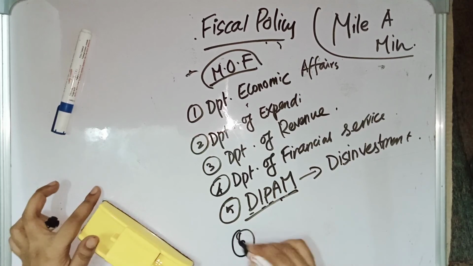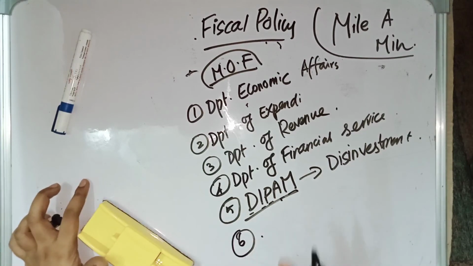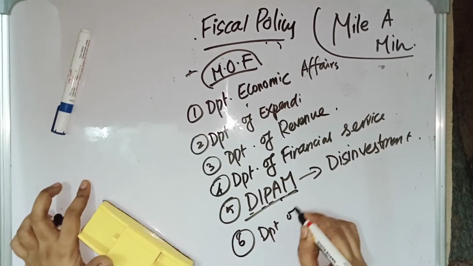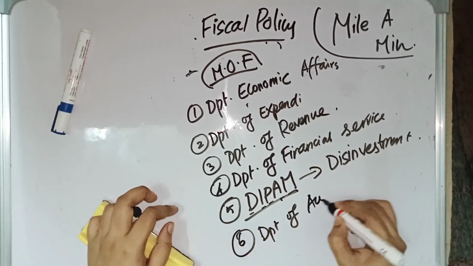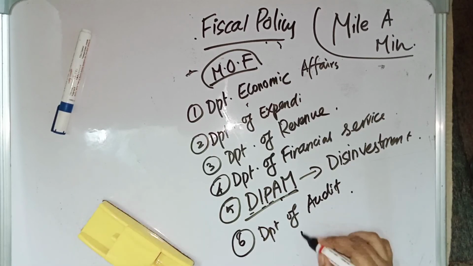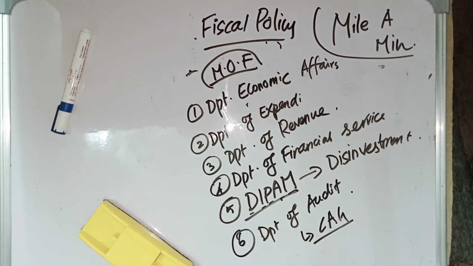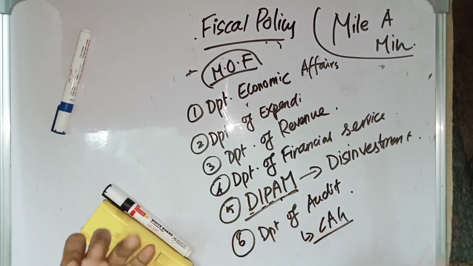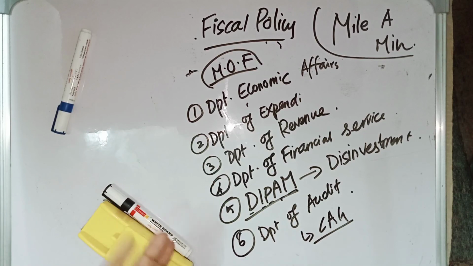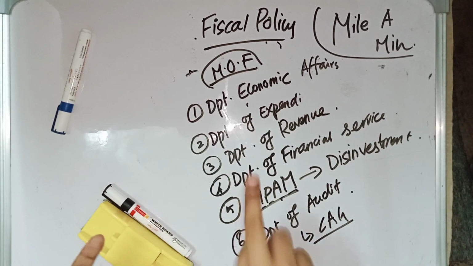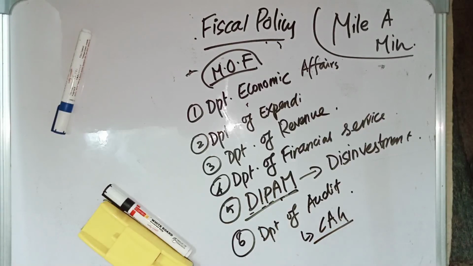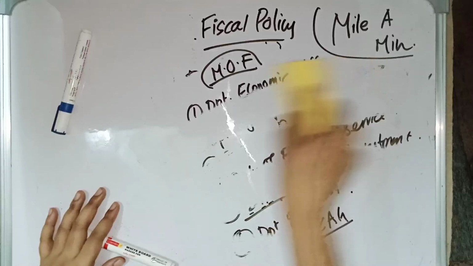It is important. And the sixth department is the Department of Indian Audit and Accounts. Under this only we have the Comptroller and Auditor General of India. He is the head of this department, and it is a constitutional post. Earlier we saw the Chief Economic Advisor, who is not a constitutional post, but the Comptroller and Auditor General of India is a constitutional post. These are the things relating to the Ministry of Finance.